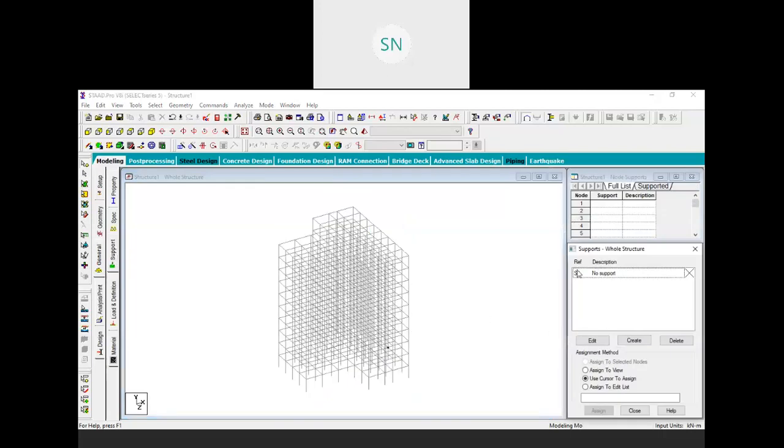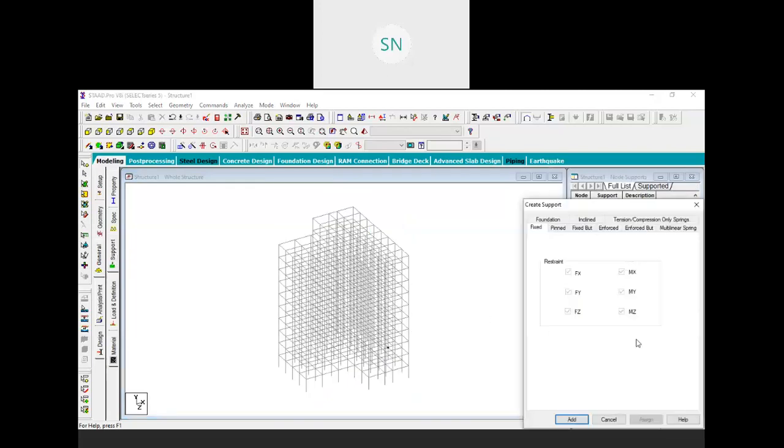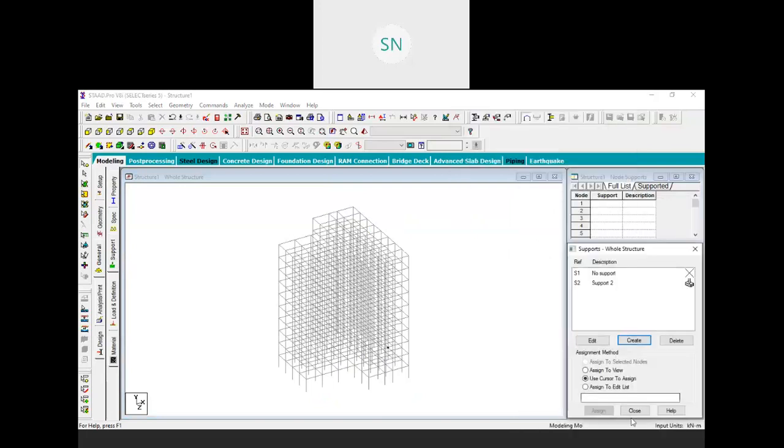So the next task we need to apply support. So create fixed support, click on add.